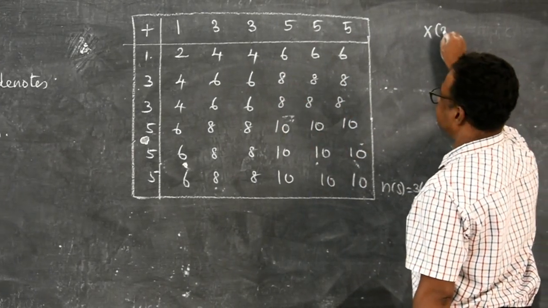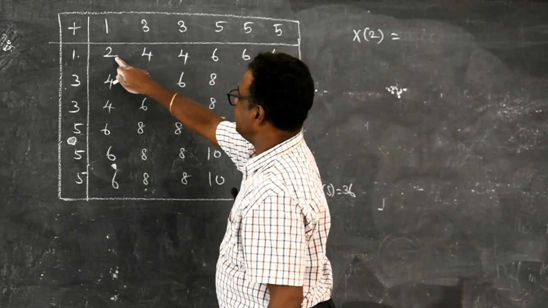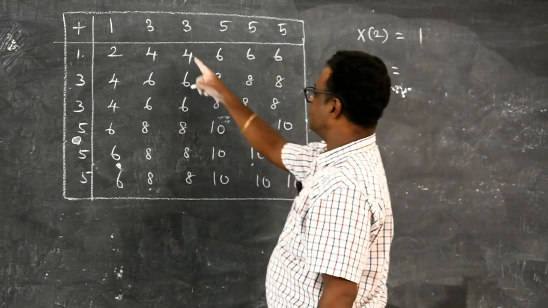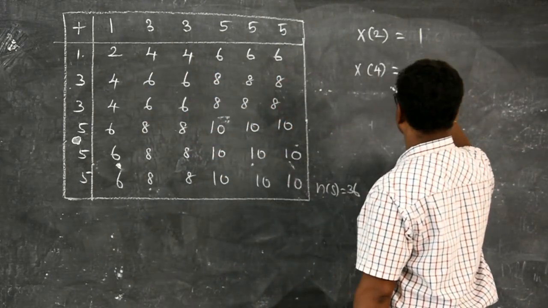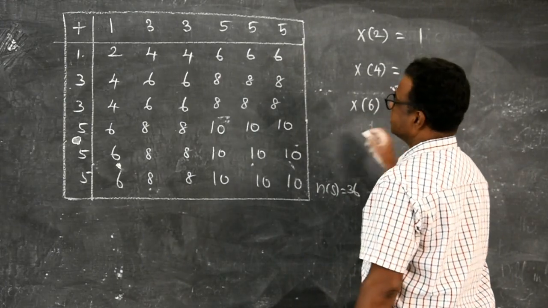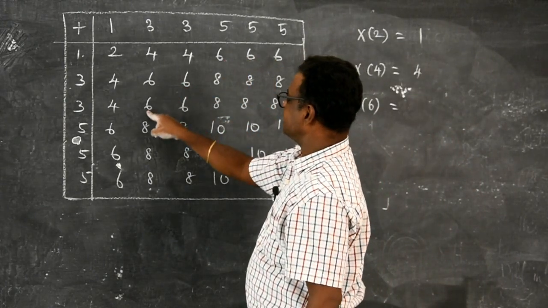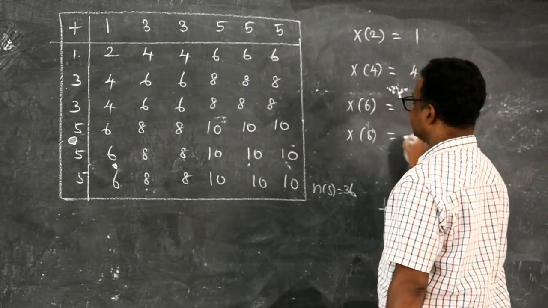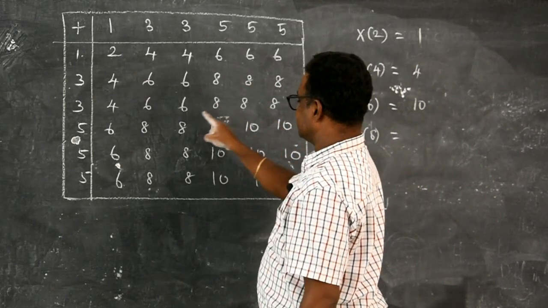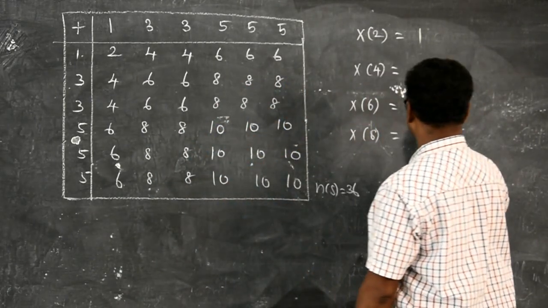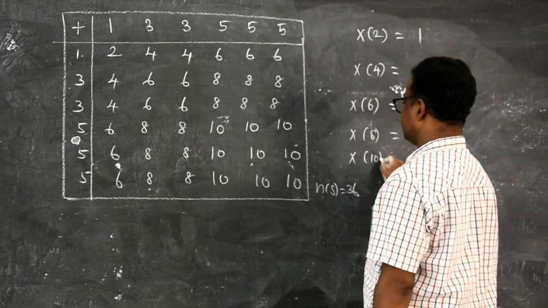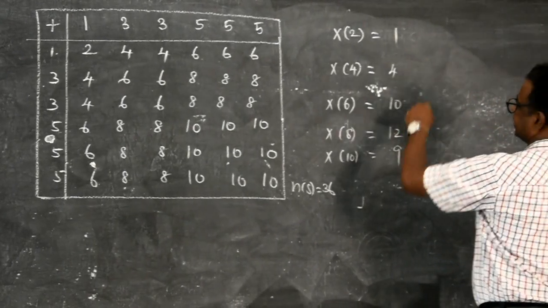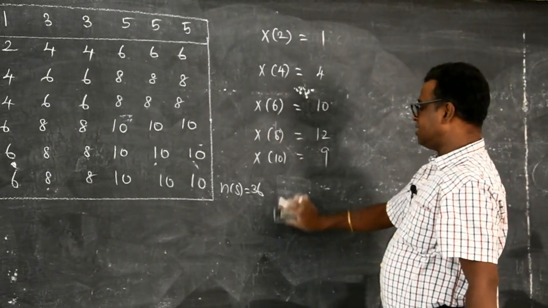So x of 2, it occurs only one time. Now x of 4, 4 occurs 1, 2, 3, 4, 4 times. Then x of 6, 6 occurs 10 times. Then x of 8, 12 times. And then x of 10, these 9 terms. Check whether you are getting 36: 10, 20, 30, 36. See, all these 36 are coming.